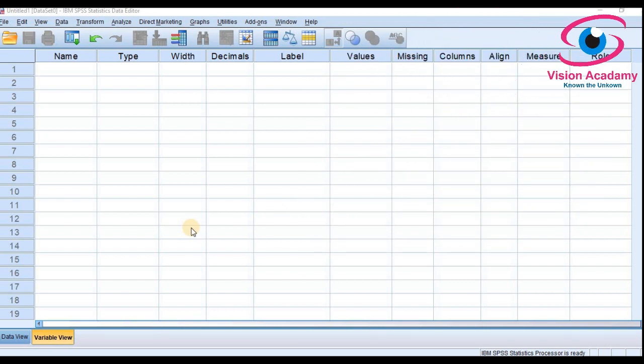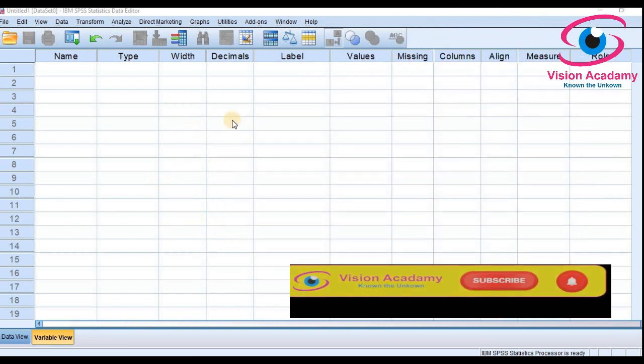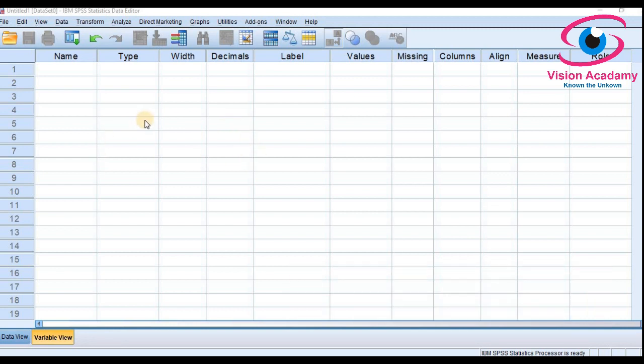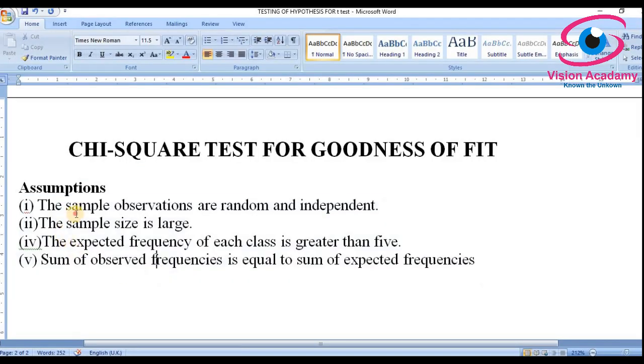This tutorial will help you to learn entering data and analyzing and interpreting the chi-square test as a frequency distribution. So we are looking at the chi-square test as a non-parametric test in this case, and let us see the assumptions of the chi-square test. For that, the assumption is that sample observations are random and independent.